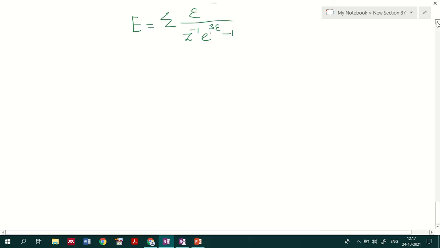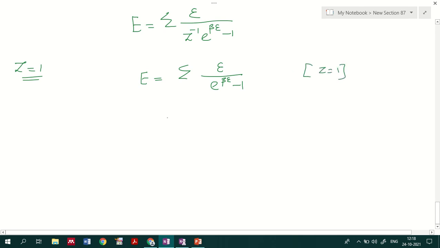For that, I will introduce the total energy of the system as sigma epsilon divided by z raised to minus 1 e raised to beta epsilon minus 1. Here the maximum possible value is z equal to 1. This is the maximum obtainable for Bose-Einstein condensation. So if I substitute z equal to 1, the total energy becomes sigma epsilon divided by e raised to beta epsilon minus 1.